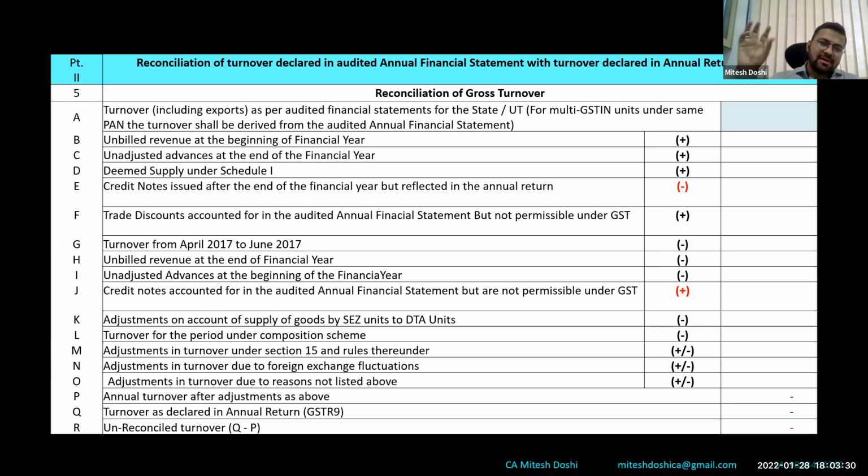So whatever is there in the income side, be it the trading, be it the profit and loss, all those have to be clubbed. So the major issue basically comes for those persons who have multi GSTs. For multi GSTs, they will have to break the audited financial turnover into different branches' turnover and thereafter show, because we know that each GST has to file GSTR 9 separately. So they have to break up the turnover and disclose only that part of turnover which is relevant to that state or GST.